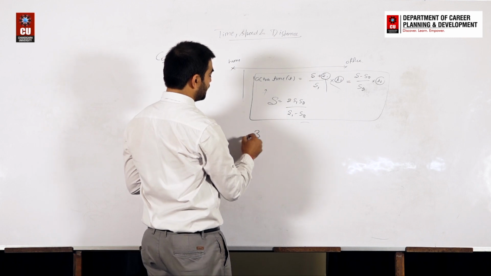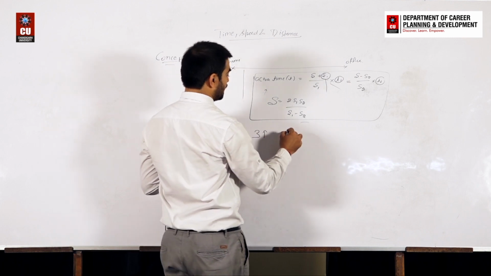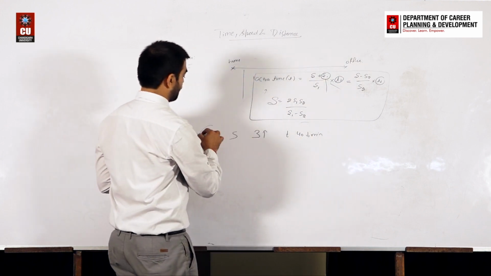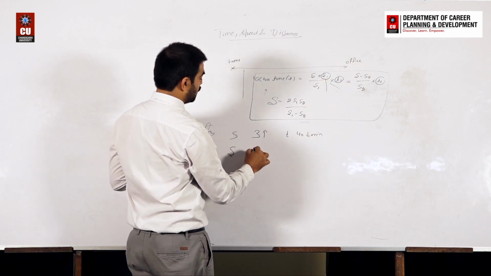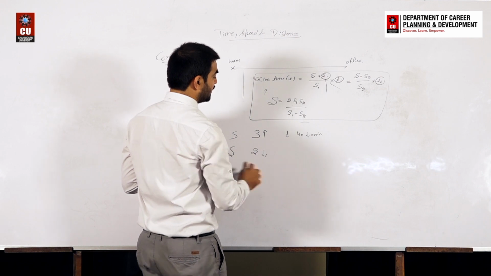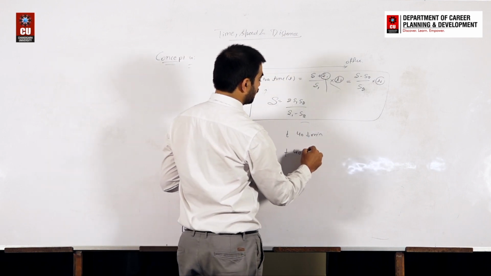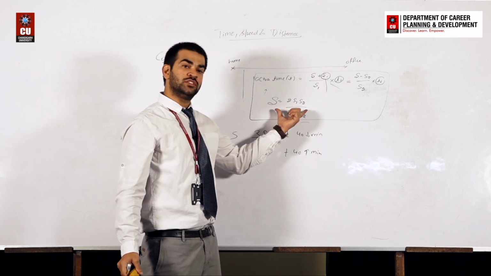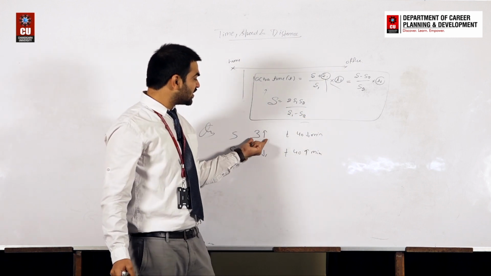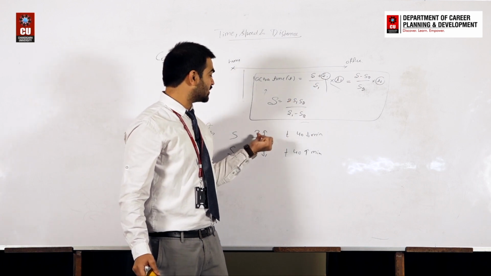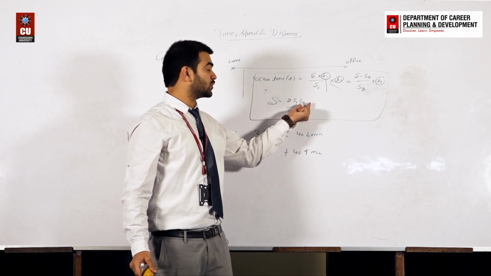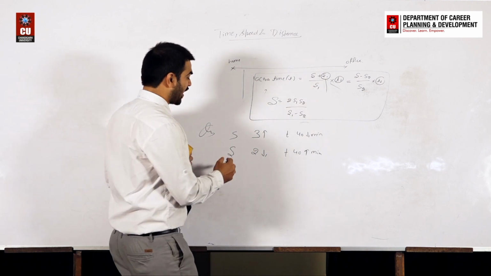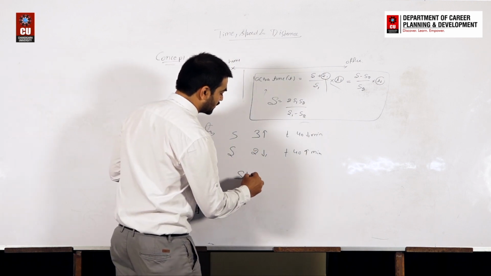If speed increases by 3, time decreases by 40 minutes. If speed decreases by 2 km per hour, 40 minutes more will be taken. So can we say that according to this concept, whenever speed is increasing, that is S1, that is 3, and speed is decreasing, that is S2, that is 2, and the difference of these two values is 1, can we directly say that the actual speed of the person